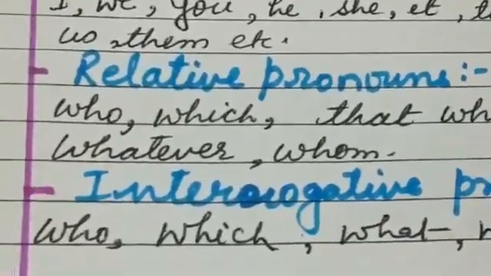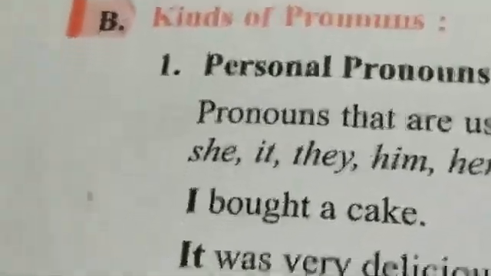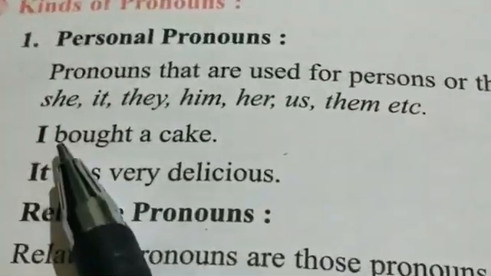See here again the same sentence. I bought a cake. Now I is a person and cake is a thing. It was very delicious. Here I is a specific person.